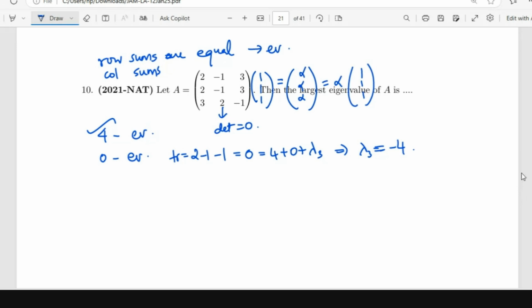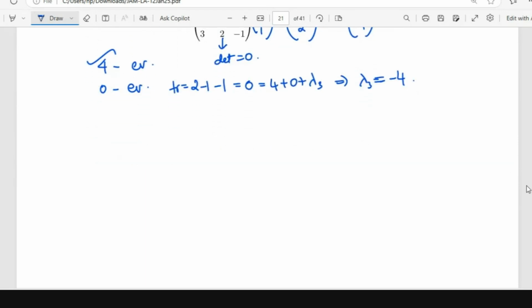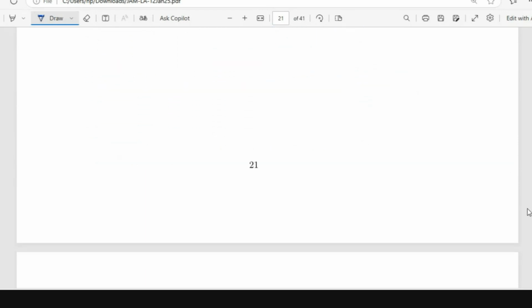In such problems, mostly we will not be calculating the eigenvalue in the traditional way. There will be things like this one: row sums are equal, determinant is 0 just by observation. So all these things we shouldn't miss. And so you can find the eigenvalues by using those methods.